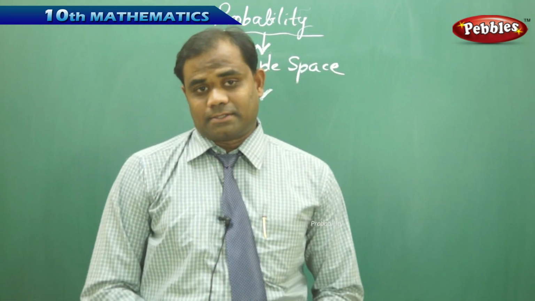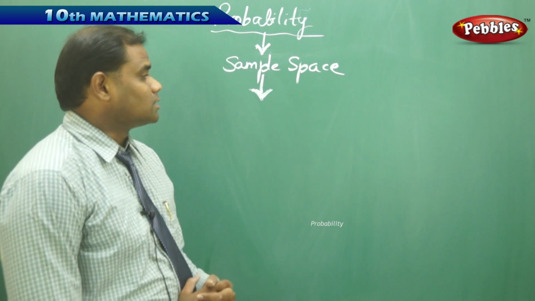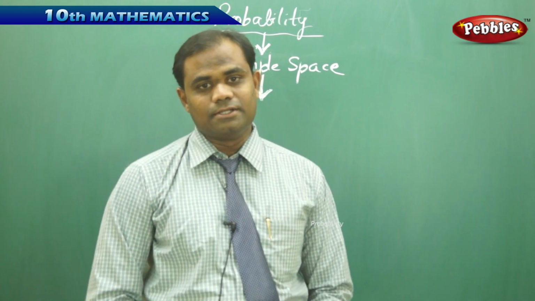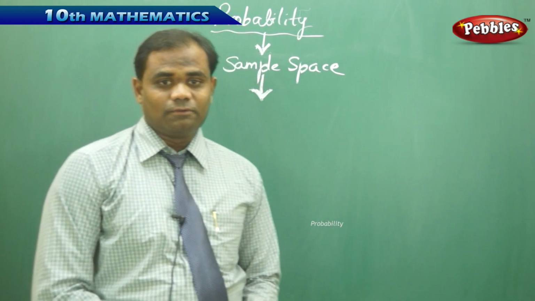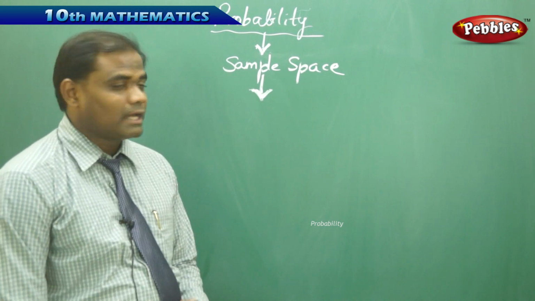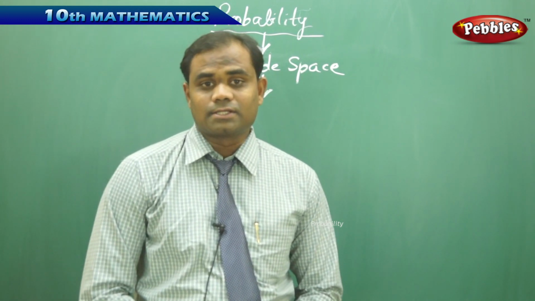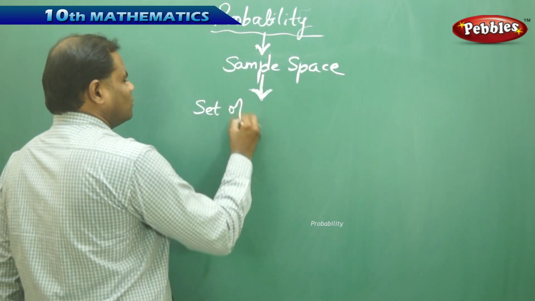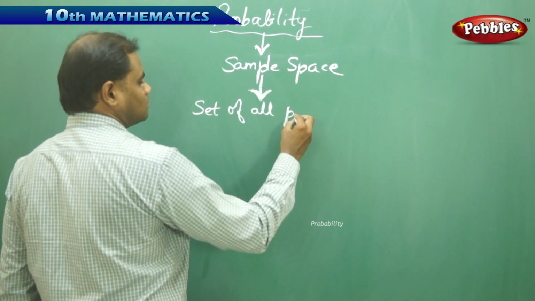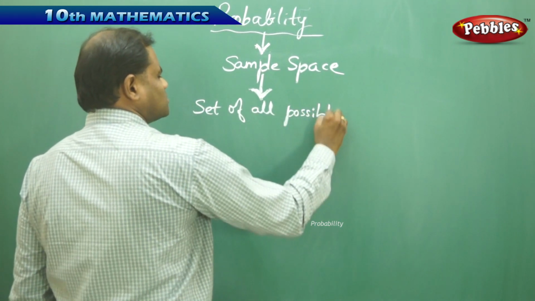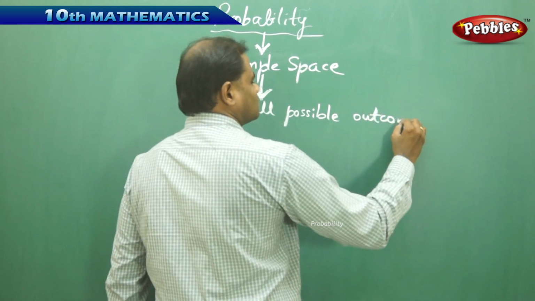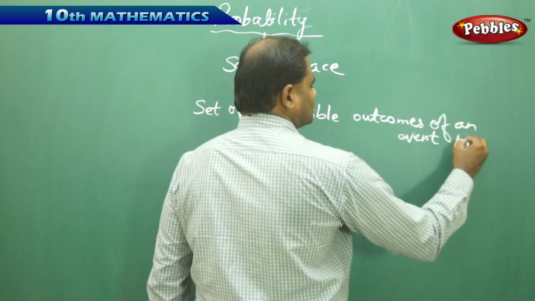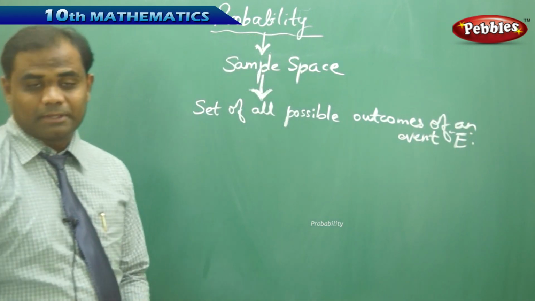So what is sample space? Sample space is very important before we start with the problems of probability using the mathematical formula as defined in the recent session. Now before we start with the problems, sample space has its own definition. What is sample space? The definition says the set of all possible outcomes of an event E is called the sample space.